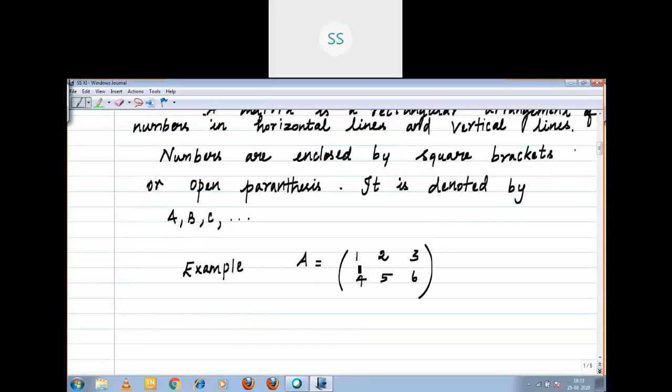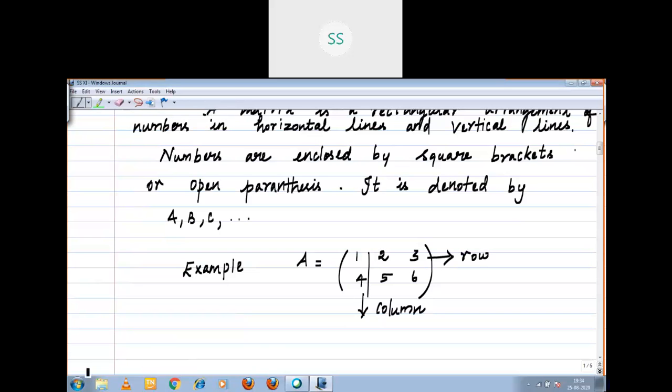The numbers are arranged in a rectangle type. A horizontal line we call a row. A vertical line is a column.